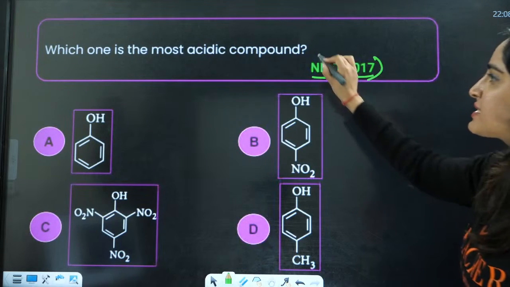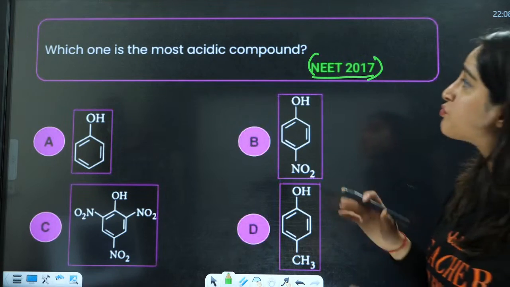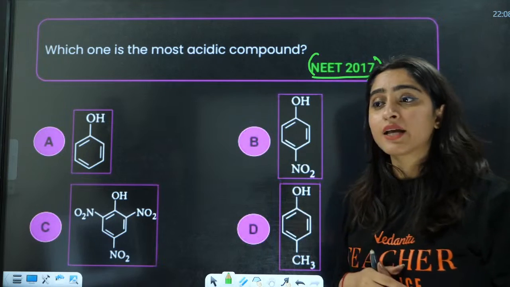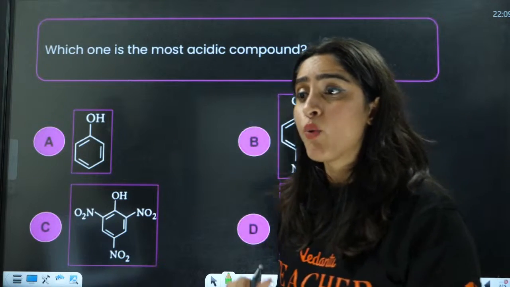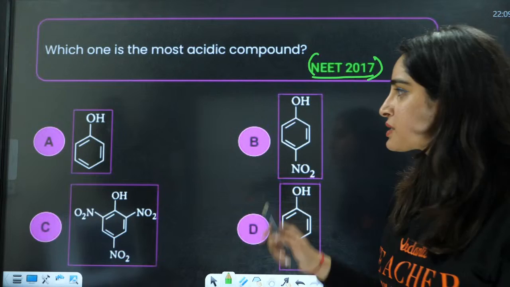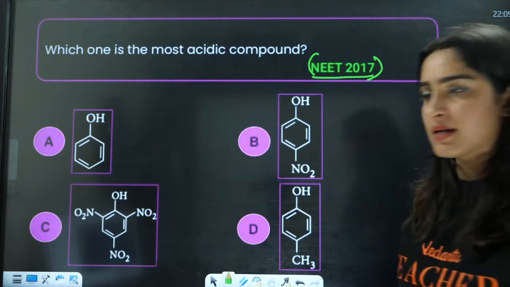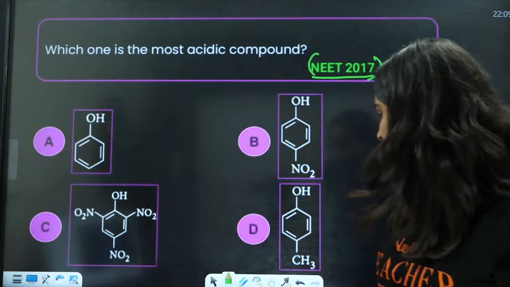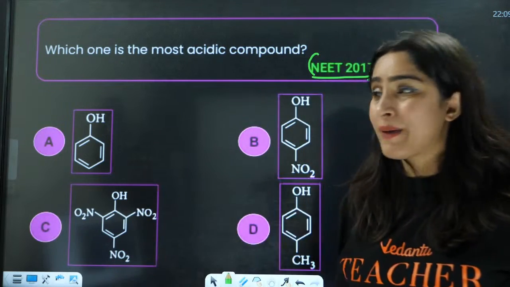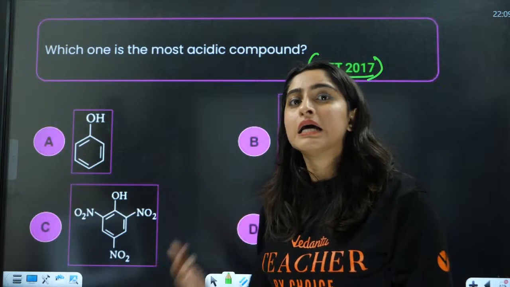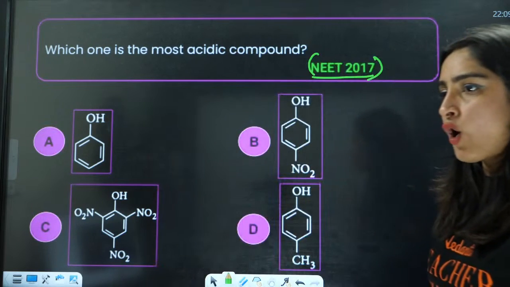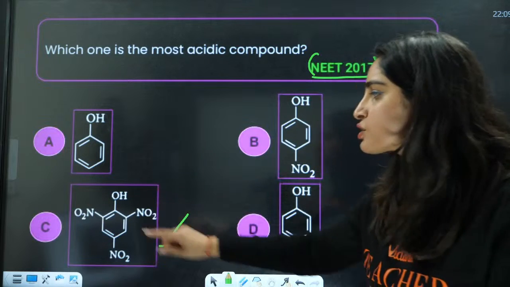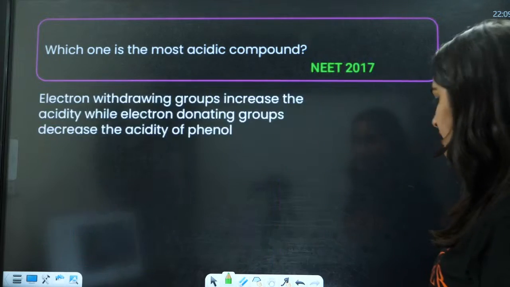Next is the 2017 question. Which of the following is the most acidic compound? Which compound is most acidic, everybody? Out of this, which is most acidic? You have this. Now you know this is electron withdrawing. This has electron withdrawing character. It is going to pull the electron. Picric acid is even more strong an acid than carboxylic acid. So C is going to be the right answer, that is picric acid.